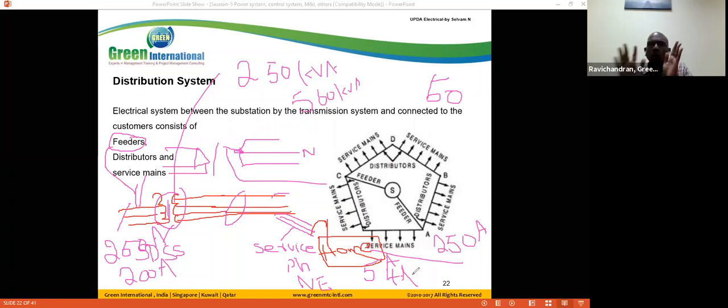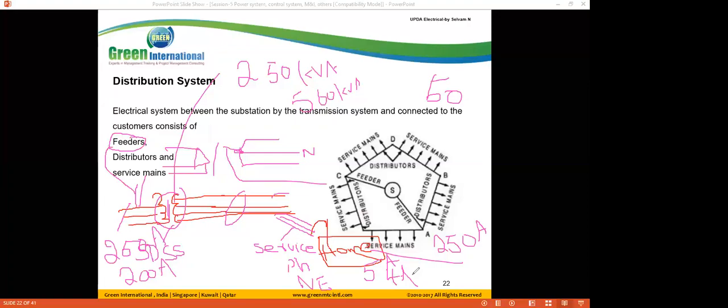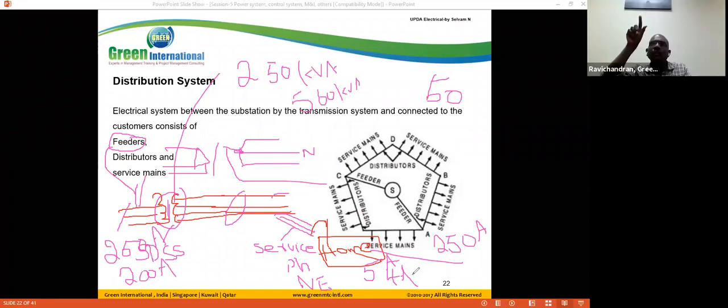So, to come to a conclusion: the feeder is to maintain the constant current, the distributor is to maintain the constant voltage, and the service main is used to stop the tapping in the distributors. I hope in Qatar we can visualize this. Just visualize in your home country, near your home, we see the tower. In the tower, we can see numerous tappings. Those tappings we call service mains. This is all under the distribution system.